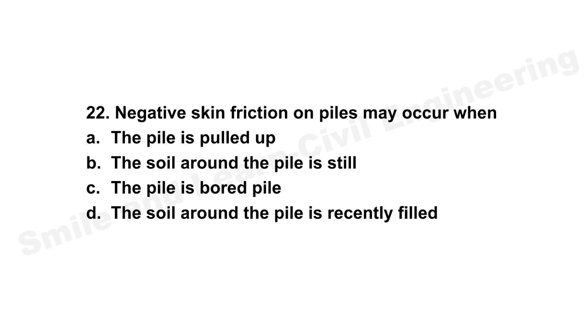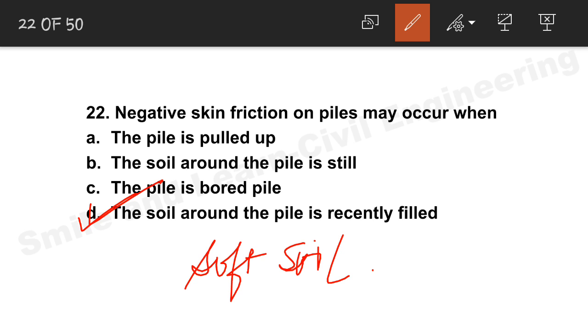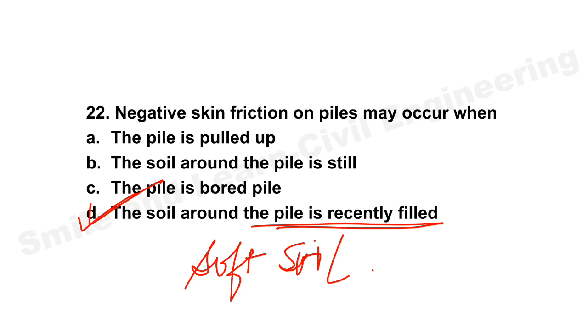Negative skin friction on piles may occur when. Actually, negative skin friction occurs on soft soils. If the pile is pulled up, that will go against the friction, that is not correct. The soil around the pile is recently filled, option D. If it is recently filled, it will lack compaction, lack consolidation, or have a large amount of voids. That will cause negative skin friction on piles. Option D will be the correct answer. Let's move on to the next question.